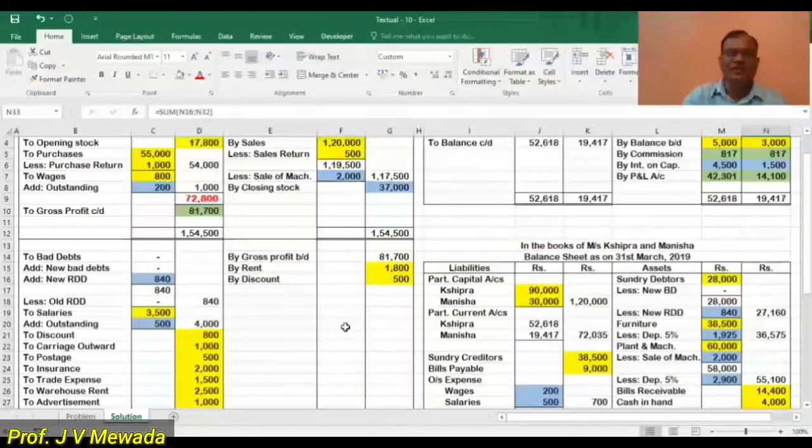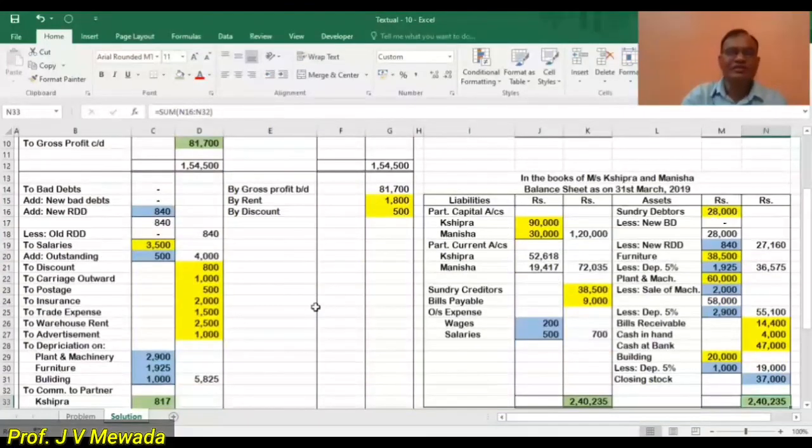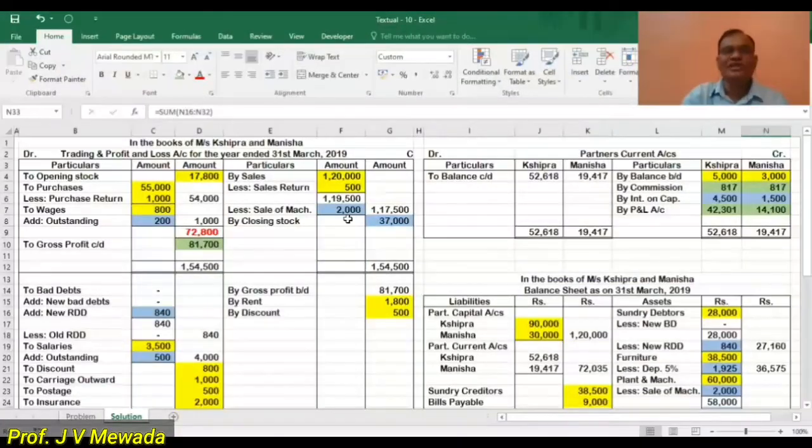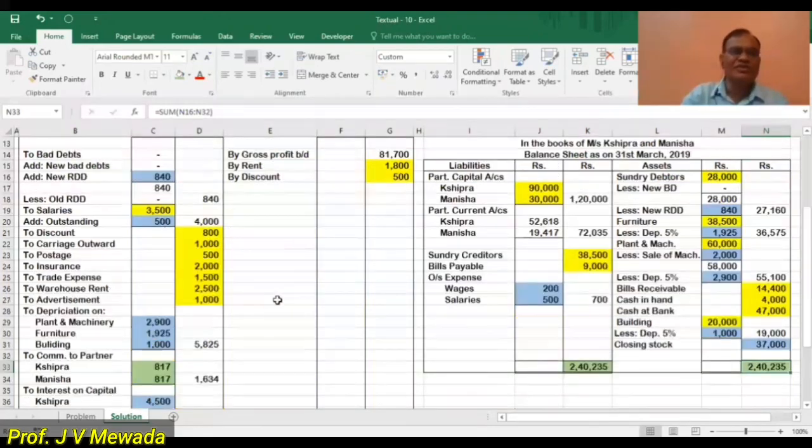Now the important point in this particular problem was the rectification, that is, sale of machinery included in the sales. That was the first part. Okay. And the second was the commission on gross profit, 1% commission on gross profit to the partners. So these are the two important points. Plus there is the presence of the current account. Okay. Now friends, you can solve this sum in your notebook and you can practice solving the sum. Okay. Thanks.